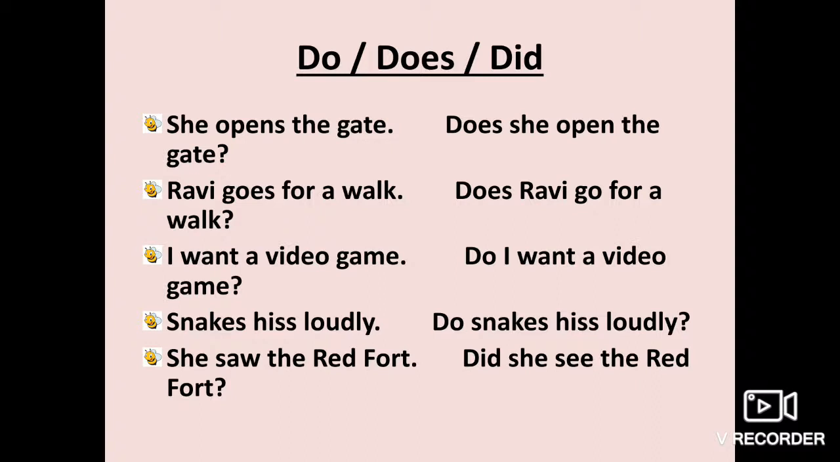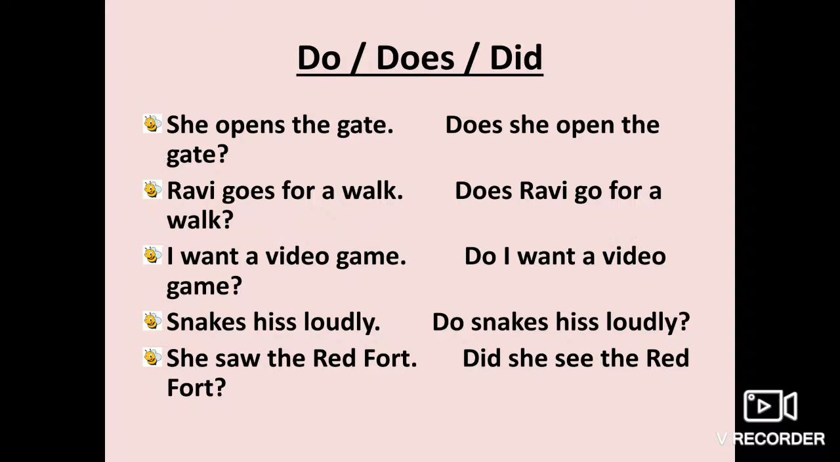I want a video game. I have told you earlier also, with I we use do when the sentence is in present tense. So the interrogative sentence of this is, do I want a video game? Now students, why is I not small after do? Because wherever you write I, either in the beginning or in between or at the end of the sentence, it will always be capital.